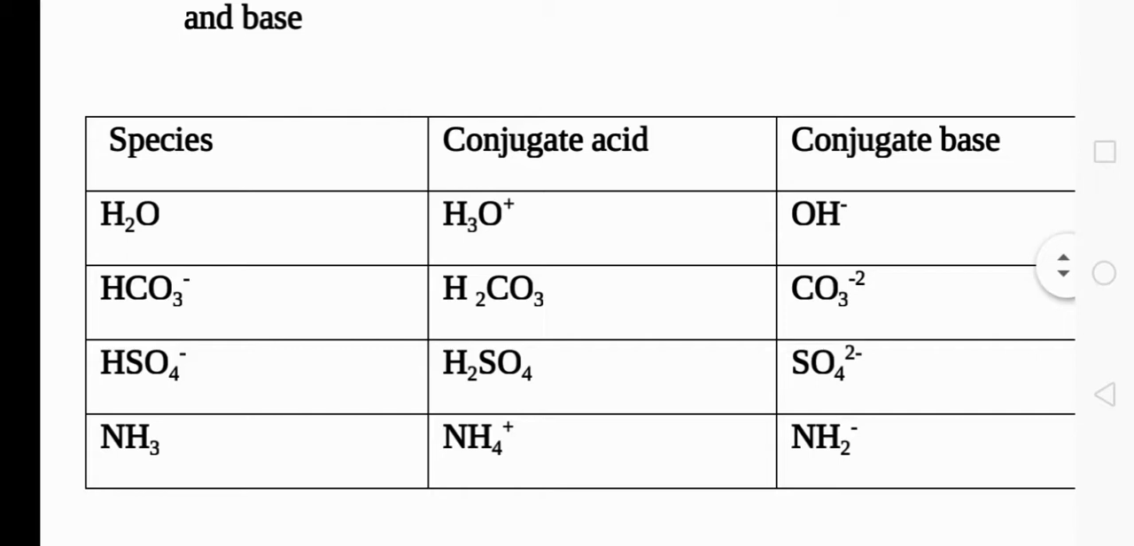Similarly, for bicarbonate, to get the conjugate acid we add one more H plus so that it will be H2CO3, carbonic acid. To get the conjugate base, remove one H plus so that it will become CO3 2 minus. Keep in mind the importance of the negative charge: when we remove one H plus from a negatively charged species, it will become minus 2. Similarly, all other species also can be written. To get the acid and base, remove or add the H plus ion.